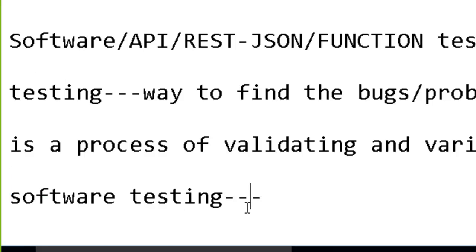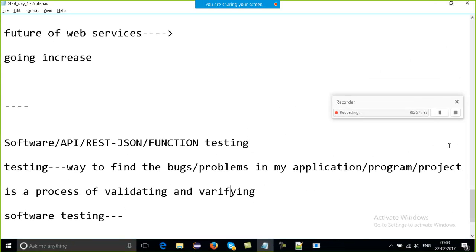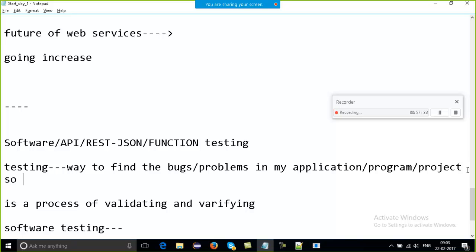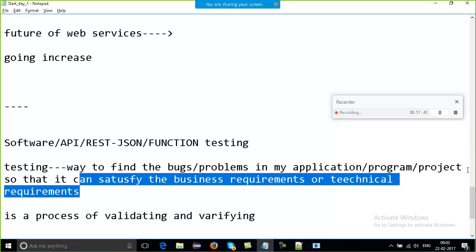Software testing is a way to find the problems within my software, so that it can satisfy the business requirements or some technical requirements. This is all about testing.